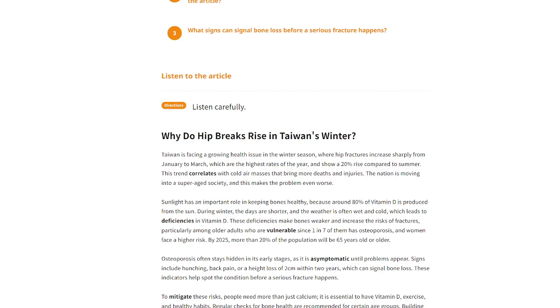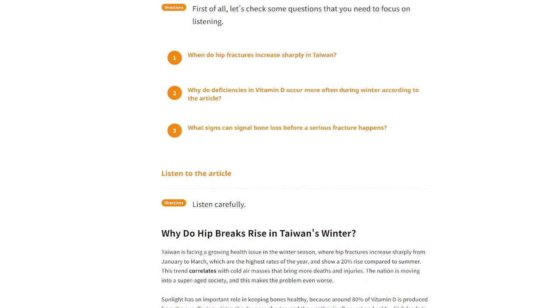Right, now I will read the question. Number one, why do hip fractures increase sharply in Taiwan? From January to March. Very good, that is correct. Number two, why do deficiencies in vitamin D occur more often during winter according to the article? Because during the winter, the days are shorter and the weather is often wet and cold, which leads to deficiencies in vitamin D. Yes, well done for that.